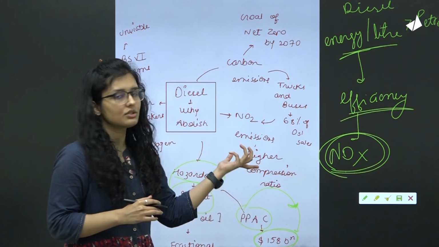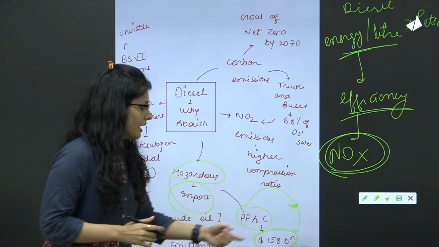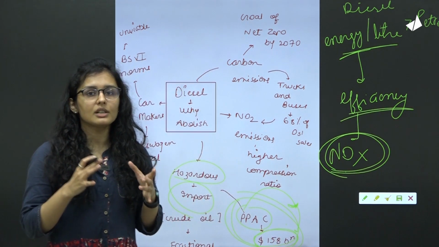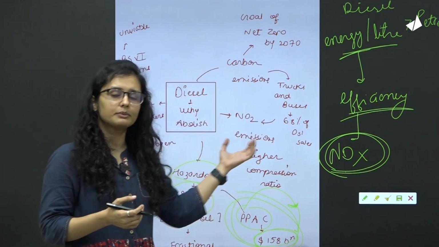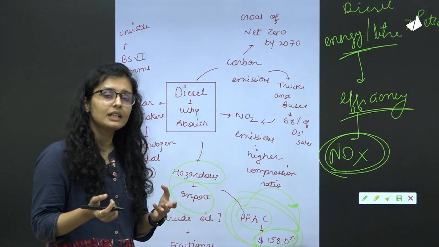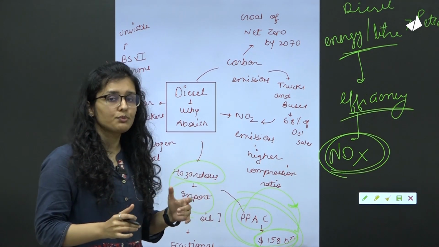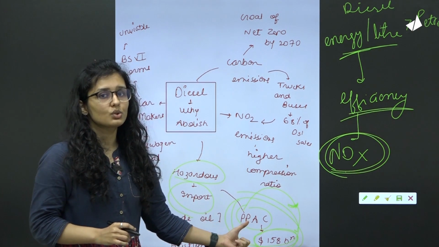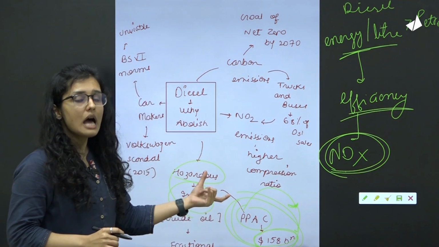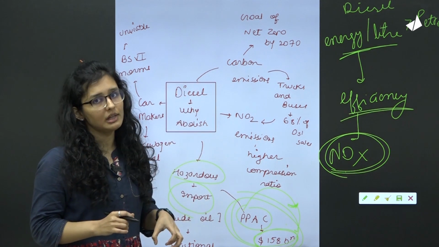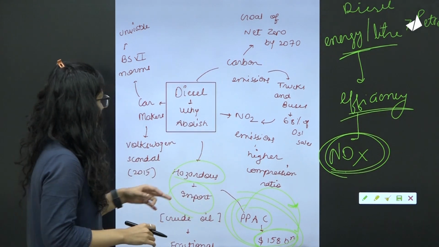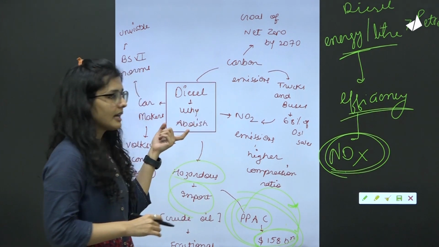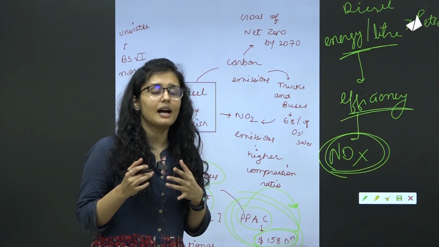This is a body in the Ministry of Oil. Now you need to remember this. Whenever there is a question about energy security, crude oil, petroleum, or the need for decarbonization of transport emissions, there you can mention that $158 billion was the crude oil import spending, our crude oil import bill overall here, and that's why we need to be more energy secure.